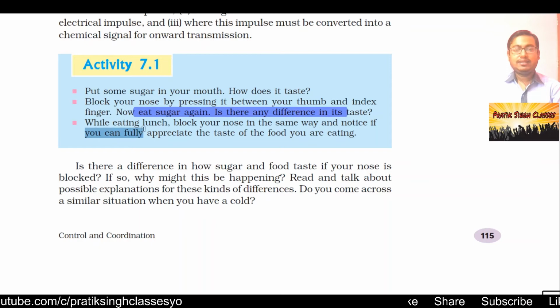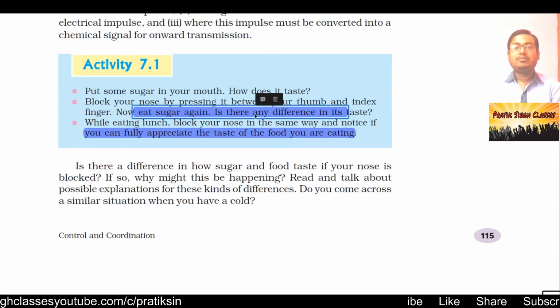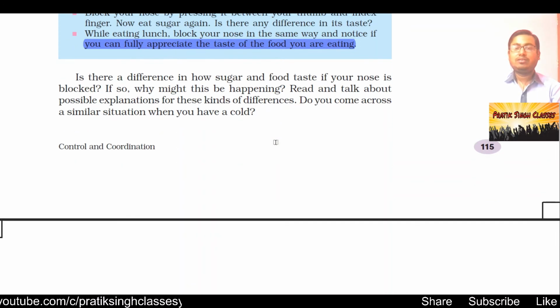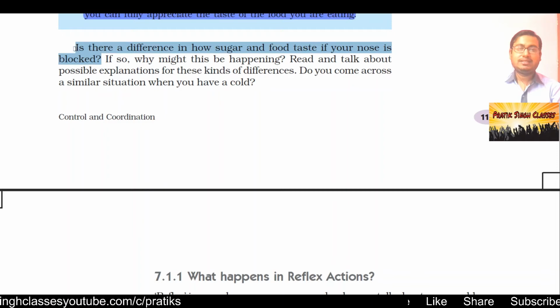While eating lunch, block your nose in the same way and notice if you can fully appreciate the taste of the food you are eating. No, we cannot appreciate the taste, because without breathing, without air going inside, we cannot taste anything. Is there a difference in how sugar and food taste if your nose is blocked? Yes. If so, why might this be happening?